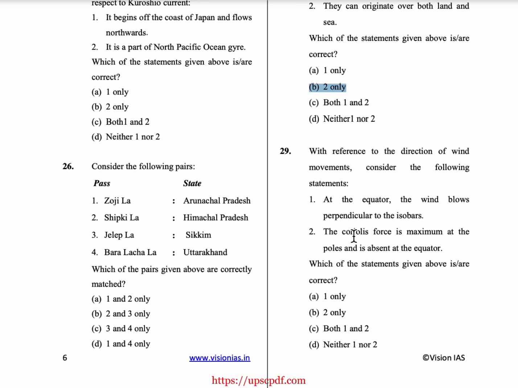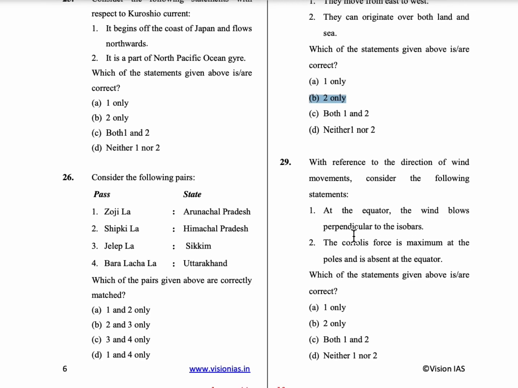29th question, with reference to the direction of wind movements, consider the following statements. So first statement is at the equator, the wind blows perpendicular to isobars. Second statement is the Coriolis force is maximum at poles and is absent at equator. So both these statements are correct. So option C is the correct answer.